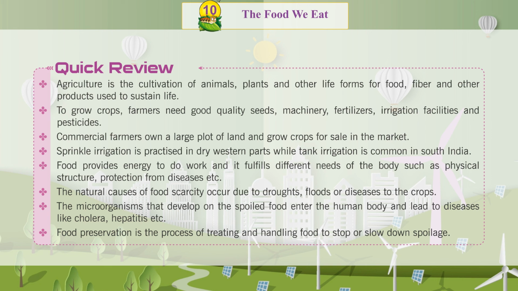Food provides energy to do work and it fulfills different needs of the body such as physical structure, protection from diseases, etc. The natural causes of food scarcity occur due to droughts, floods, or diseases to the crops. The microorganisms that develop on the spoiled food enter the human body and lead to diseases like cholera, hepatitis, etc. Food preservation is the process of treating and handling food to stop or slow down spoilage.